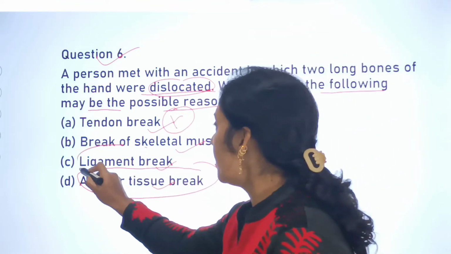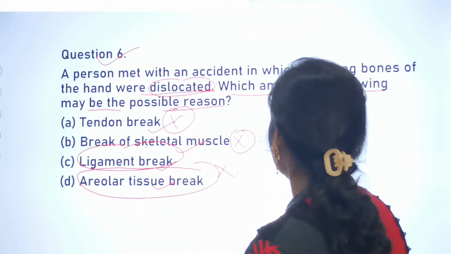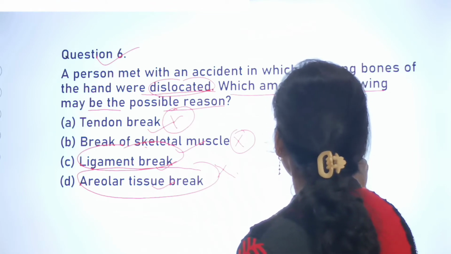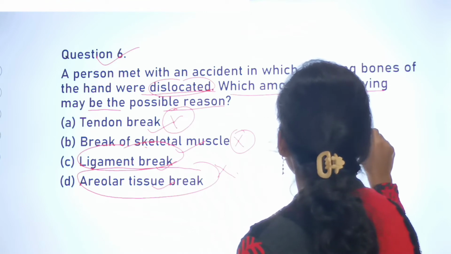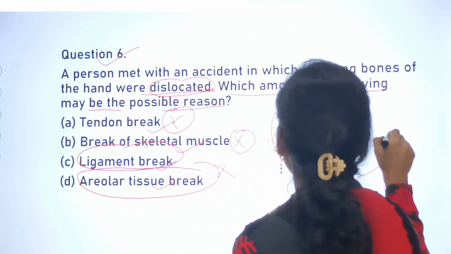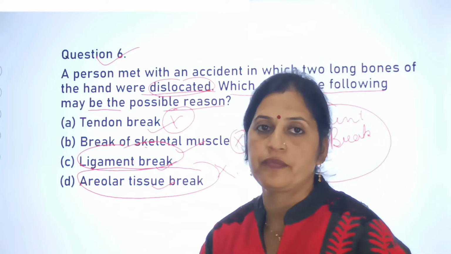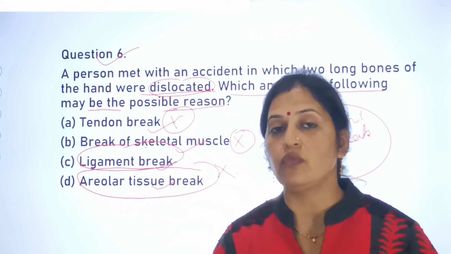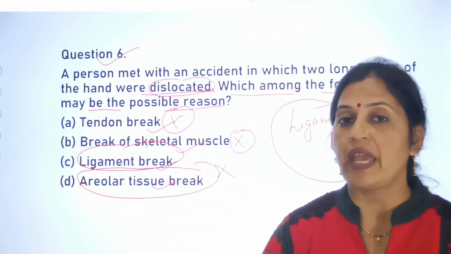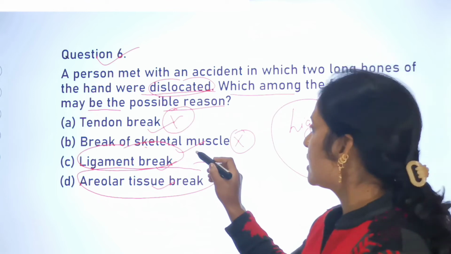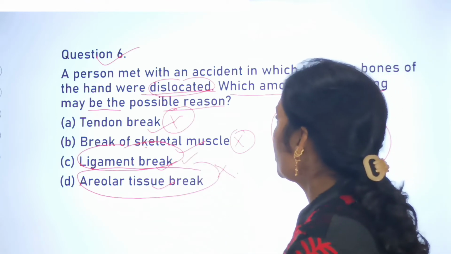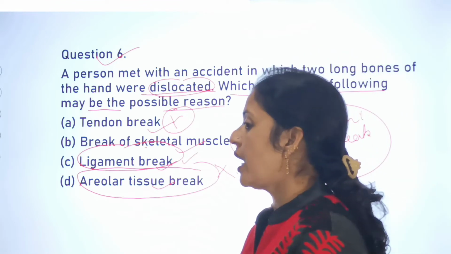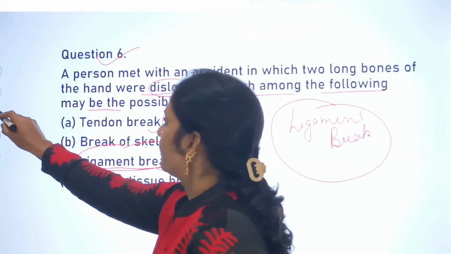बट अगर लिगामेंट ब्रेक कर जाता है, इफ द लिगामेंट ब्रेक, that means that is the possible reason why a person met with an accident in which two long bones of the hands were dislocated. So this is the scientific or possible reason for this question, that is ligament break, and it is your question number 6.